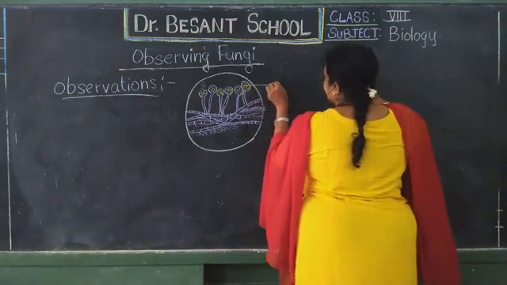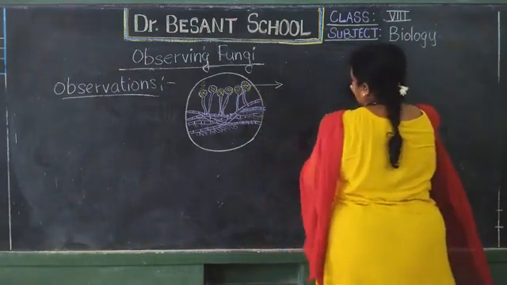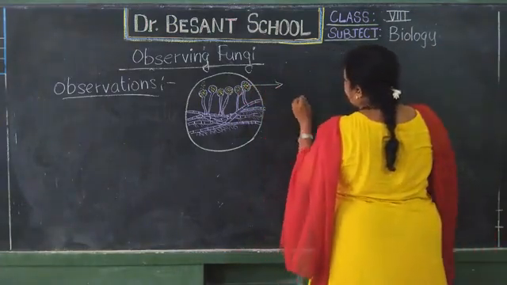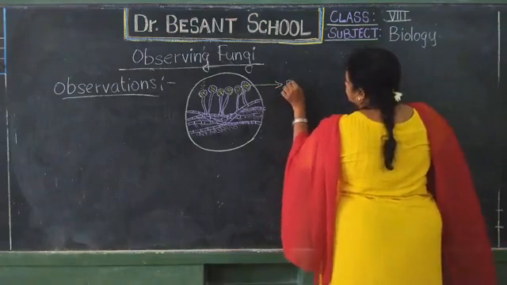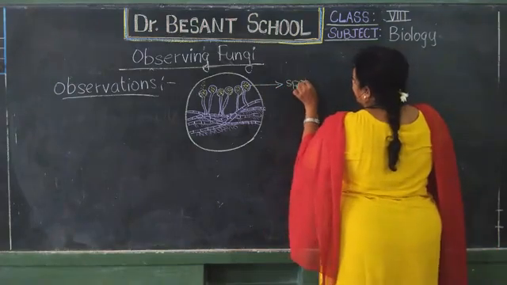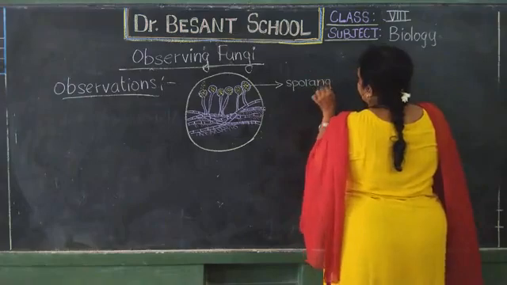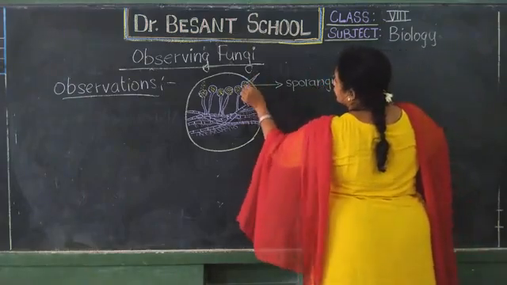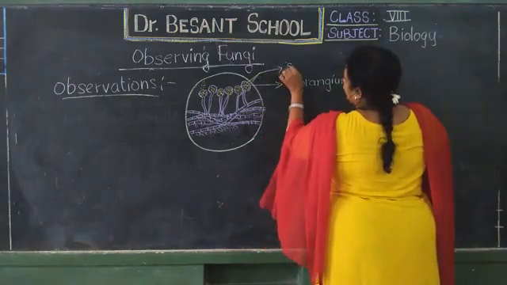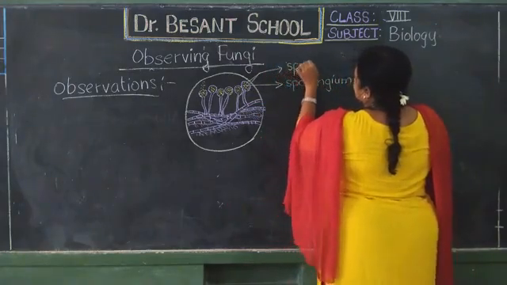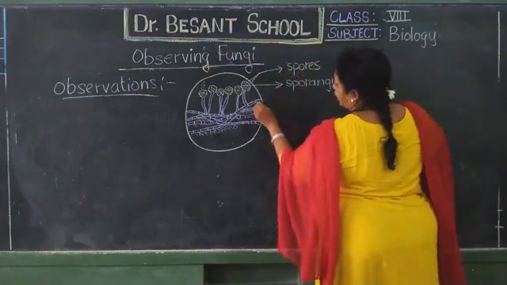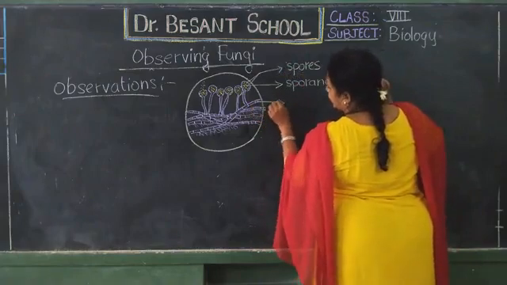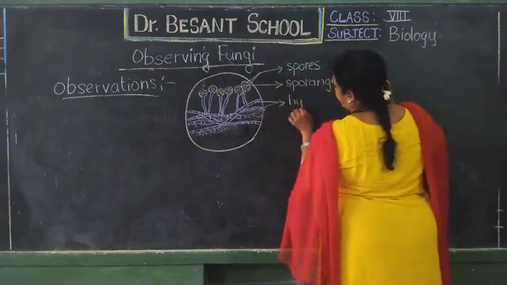I shall label each part. You should always draw the diagrams in the notebook only with a pencil. That is a sporangium. In 7th class I already taught you about this, and again we are seeing it. Then these are the spores, and these thread-like structures are the hyphae.